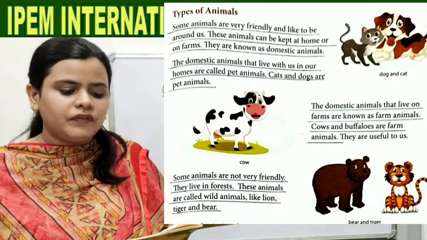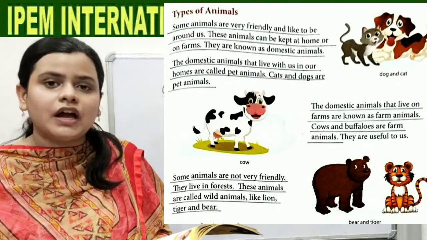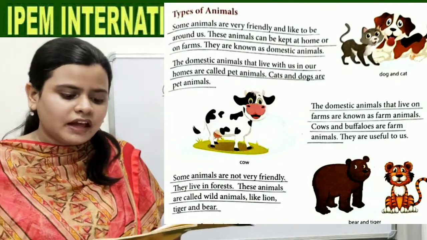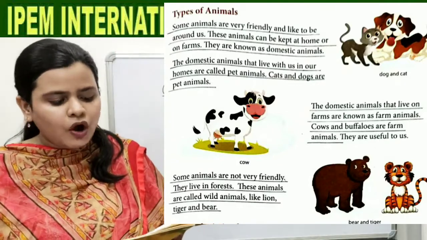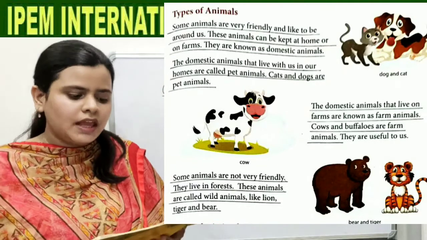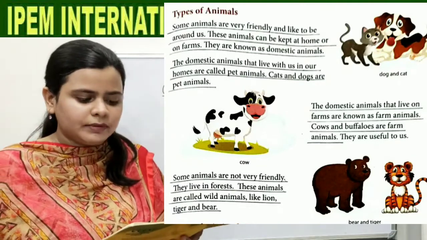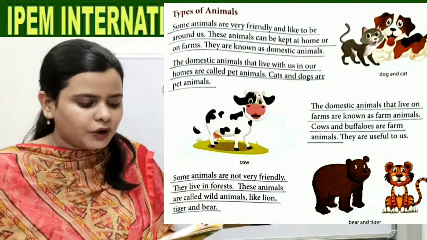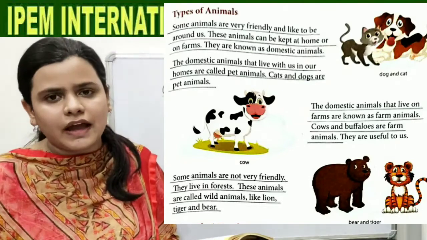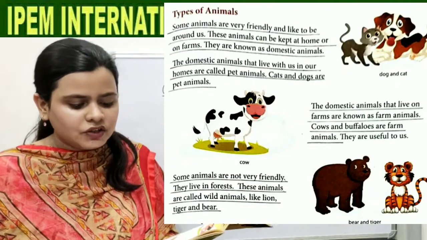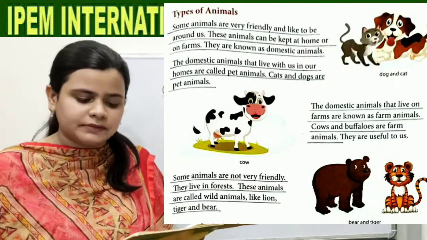Some animals are very friendly and like to be around us. These animals can be kept at home or on farms. They are known as domestic animals. The domestic animals that live with us in our homes are called pet animals. Cats and dogs are pet animals.